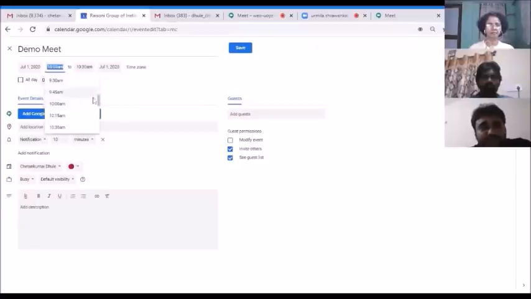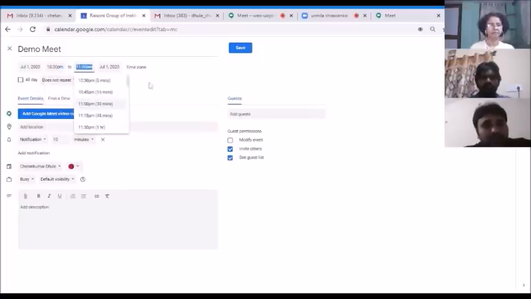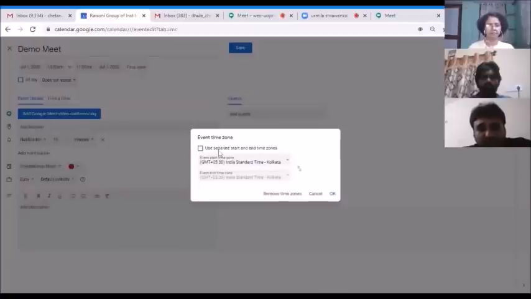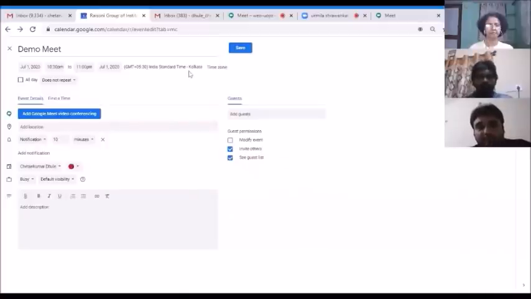Let's say I am selecting the time as 10:30 p.m. to 11 p.m. That is the time. And again, time zones are available. It may also be possible that your users are in a separate time zone. So you can tick that mark, and as per their time zone, they will get the invitation. But currently there are no separate time zones, so I will not click anything. By default, the standard time zone has been added.